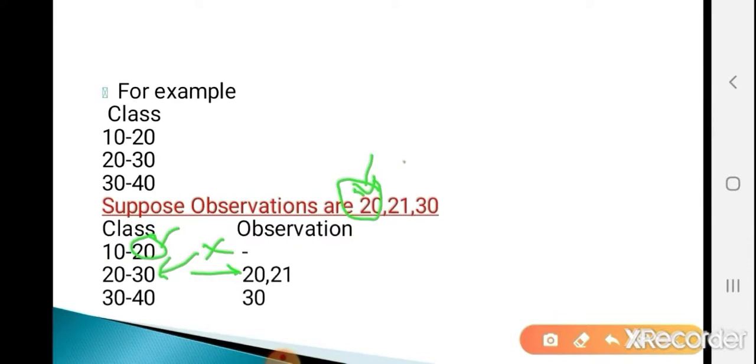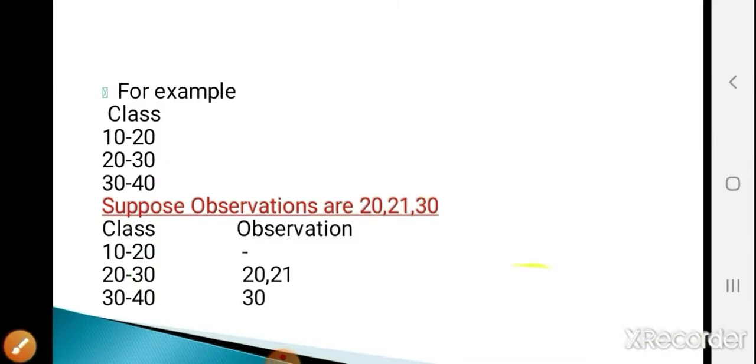Now the second observation is 21. This 21 lies in the second class, because the class is from 20 to 29. 30 is not in the second class; 30 lies in the next class. This 30 is equal to the upper limit, so it is not included in this class, it is included in the next class. This is nothing but the exclusive classification. This is the basic difference between inclusive and exclusive classification.